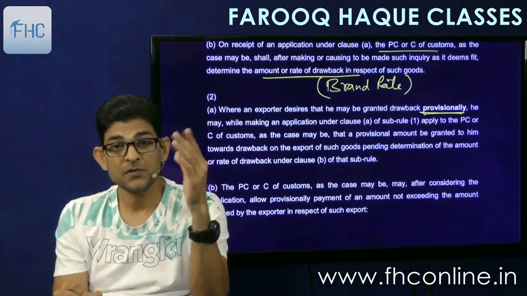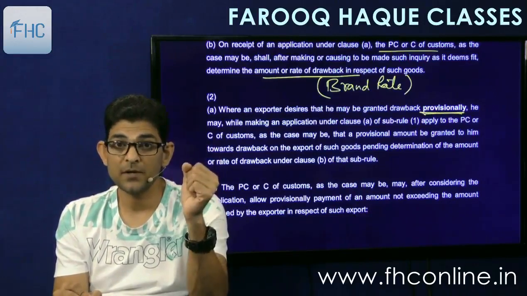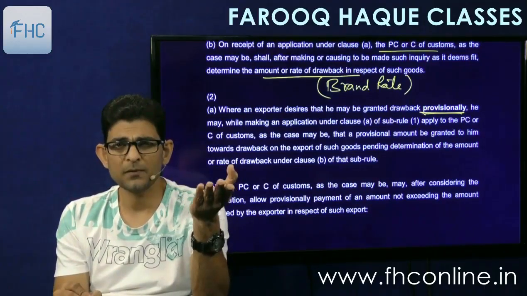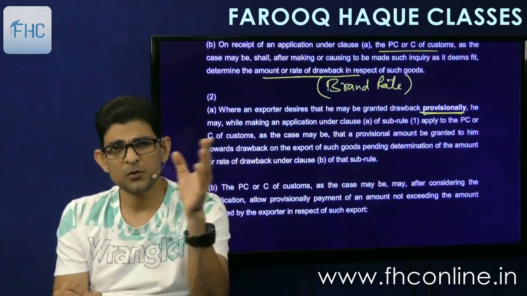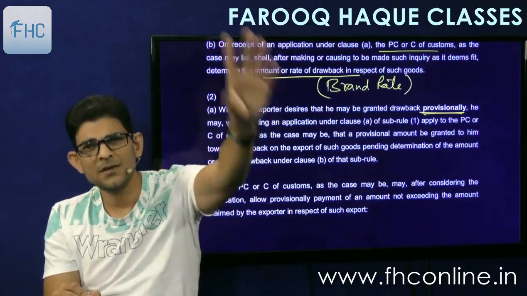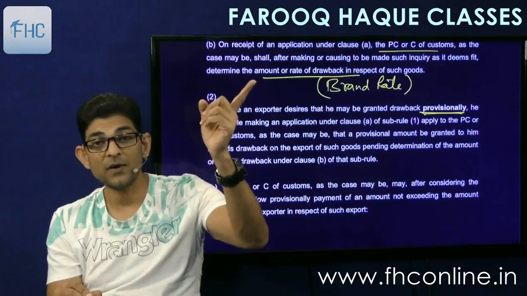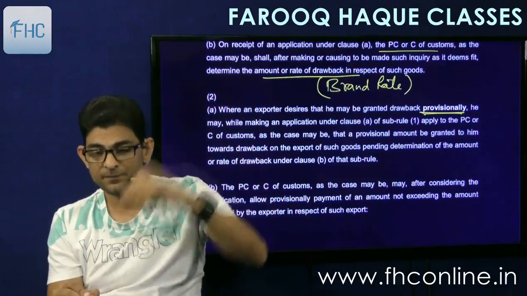Provisionally means that since this will take time for calculation of the brand rate, first you will be given some provisional drawback. Means as soon as you make an export, you make an application for fixation of brand rate. In the meantime, the officer will allow you provisional drawback of some amount, and when the brand rate is finalized, then it will be adjusted.